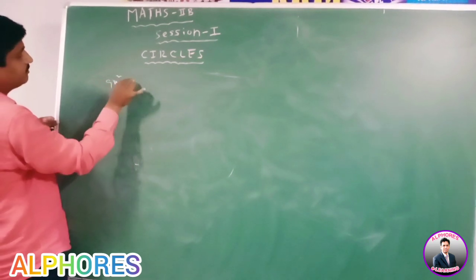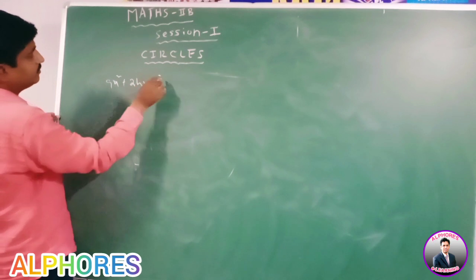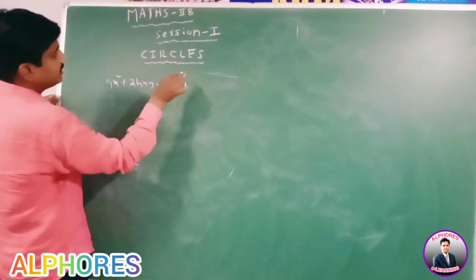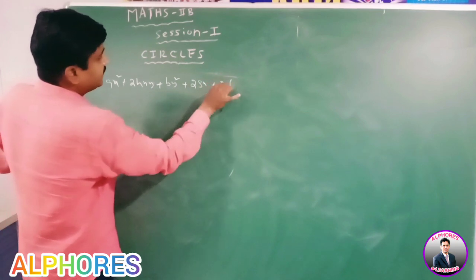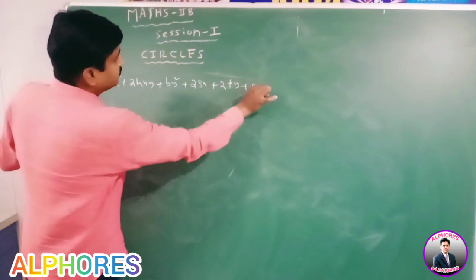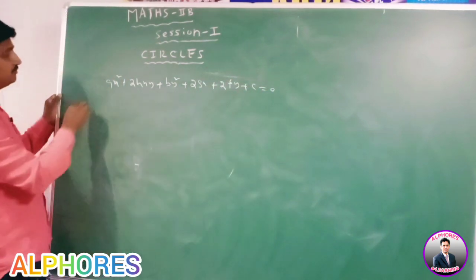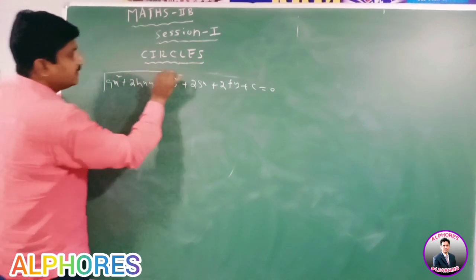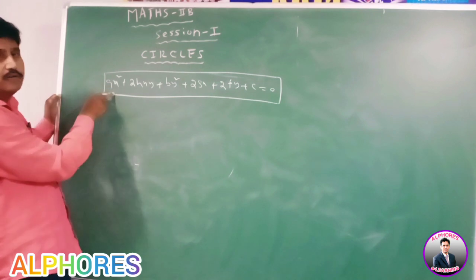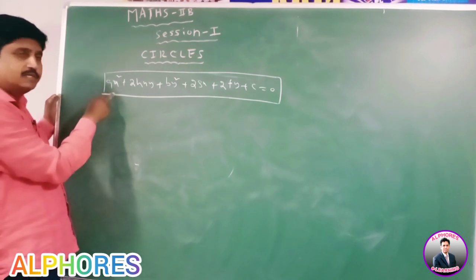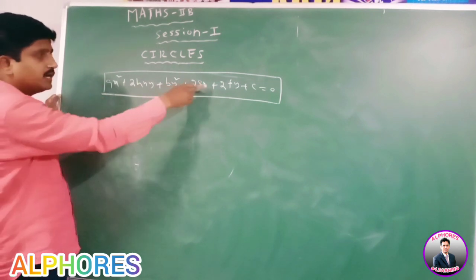Ax square plus 2hxy plus by square plus 2gx plus 2fy plus c equal to 0. You know this equation very well. This equation is called a second degree non-homogeneous equation in small x comma small y.